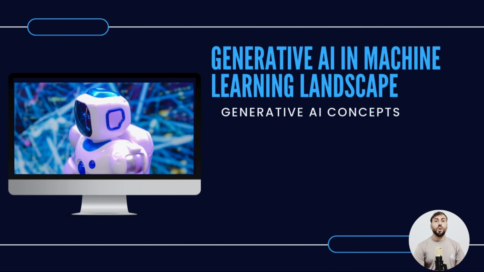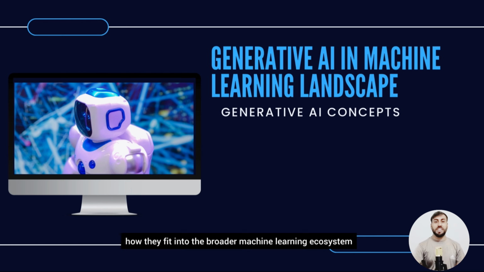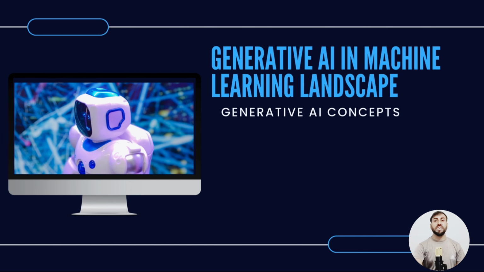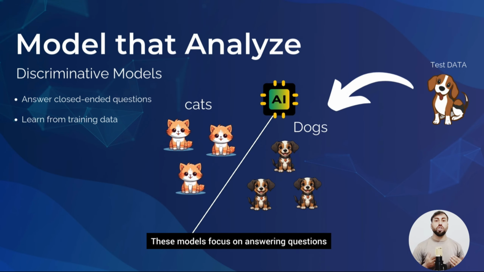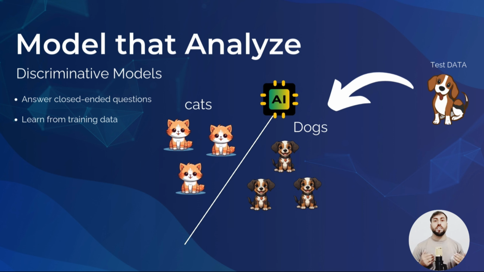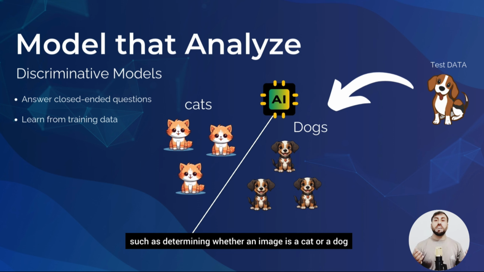In the last video, we took our first dive into generative AI models. But today, let's explore how they fit into the broader machine learning ecosystem. Traditionally, many machine learning models are called discriminative models. These models focus on answering questions that have fixed answers, such as determining whether an image is a cat or a dog. We train these models using labeled data, which makes them capable of recommending categories or making predictions based on new input. But their ability ends there.